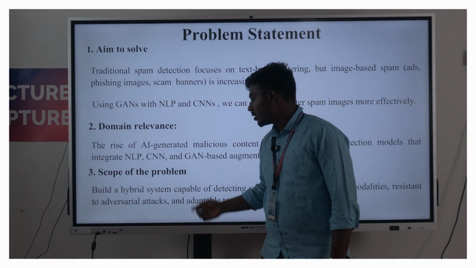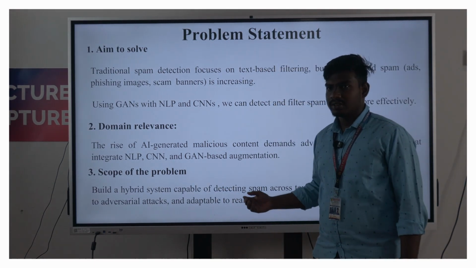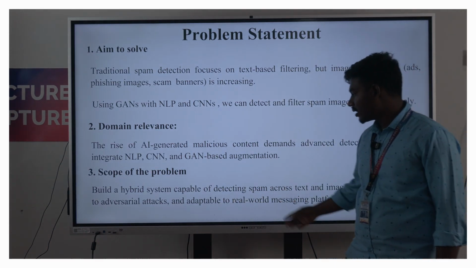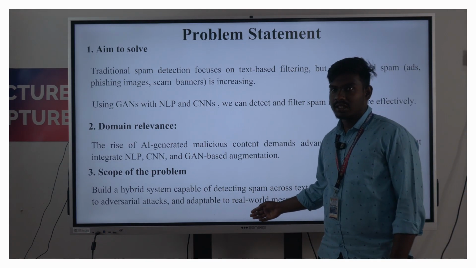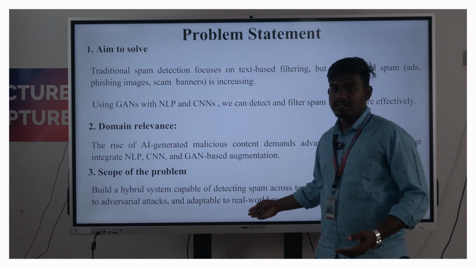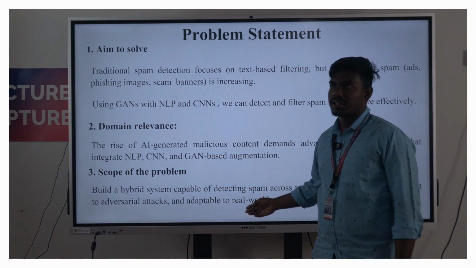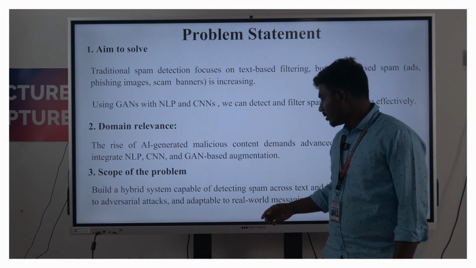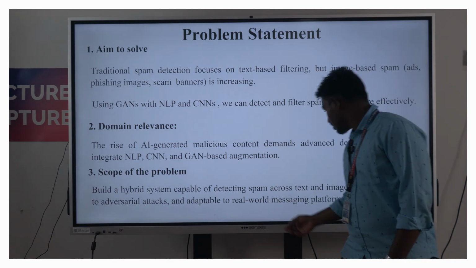Scope of the problem. We will build a hybrid model that can detect spam images and resist adversarial attacks, like AI images, ChatGPT and Gen AI images, and we need to adapt it to real-world messaging platforms.